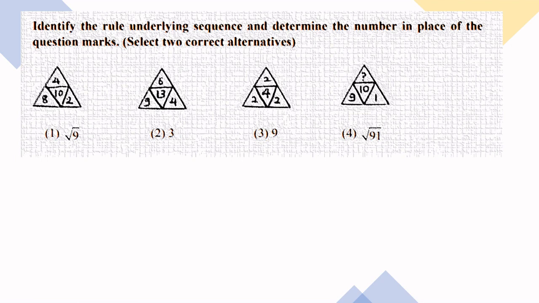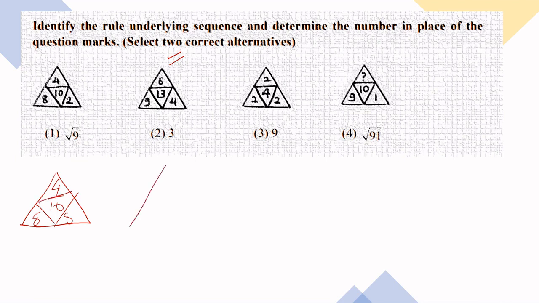Here is: identify the rule underlying the sequence and determine the number in the place of the question mark. Select two correct alternatives. Sometimes the question will be to select two alternatives. Two answers are there, एक नहीं. Here is a triangle. I will make it again for you because it is not that clear. 4. Here is 10. Here is 8. Here is 2.